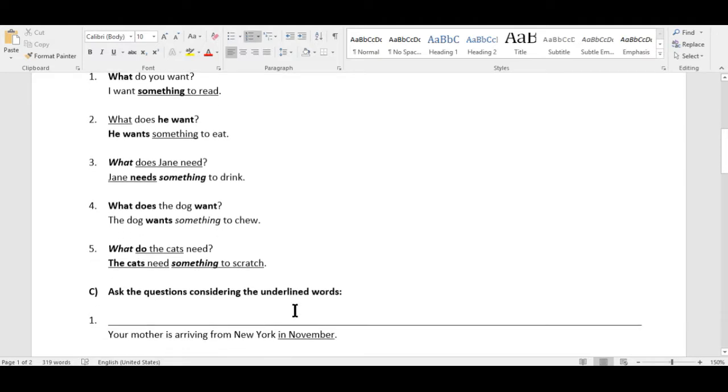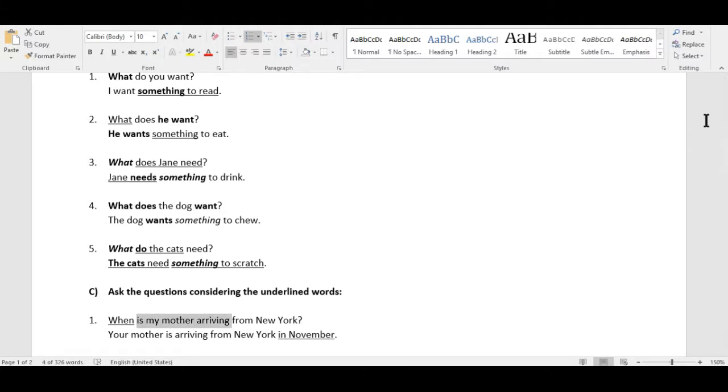C1. Ask the questions considering the underlined verbs. Your mother is arriving from New York in November. When? In November. When is my mother arriving from New York?